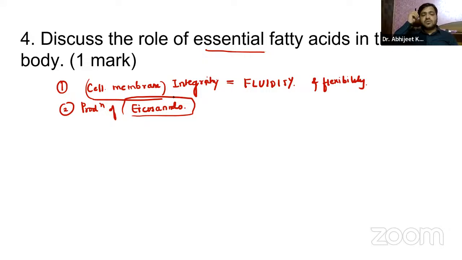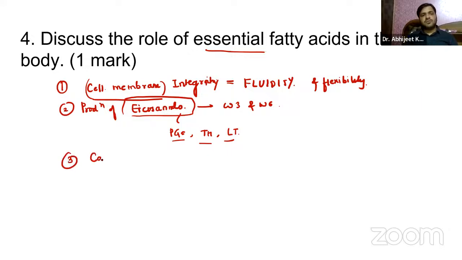Basically, the eicosanoids include prostaglandins, thromboxanes, and leukotrienes. These signaling molecules are involved in a wide range of physiological processes, as you already know: inflammation, blood clotting, and immune responses. The balance of eicosanoids comes from omega-3 and omega-6 fatty acids. They have anti-inflammatory properties, so that is something you can mention.